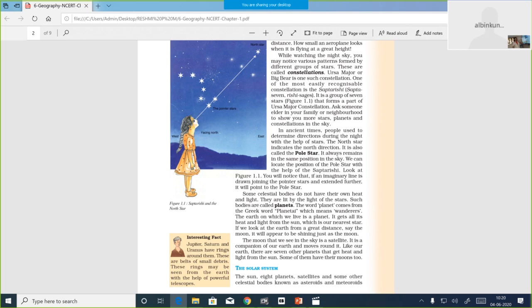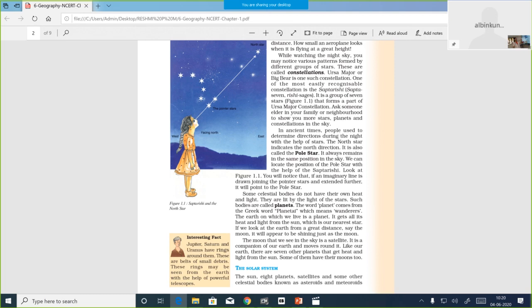The earth on which we live is a planet. Where we are staying, we breathe, we live, animals, water, everything you can see on earth, it gets all its heat and light from the sun. We get heat and light from the sun, which is our nearest star also.